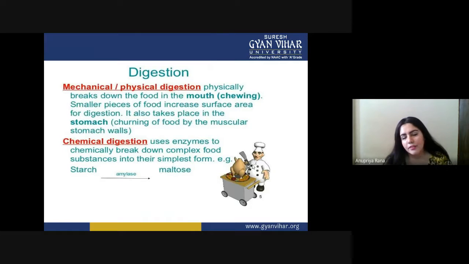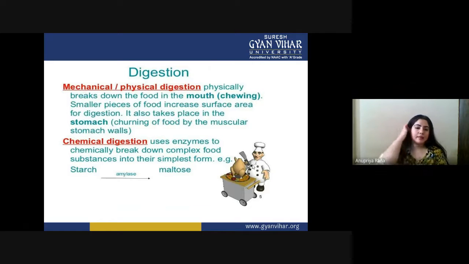After we chew with our teeth, the same kind of physical digestion has to be done at a very minute level inside our stomach, as we cannot do it very efficiently ourselves. At that time, the stomach wall helps us by churning the food.